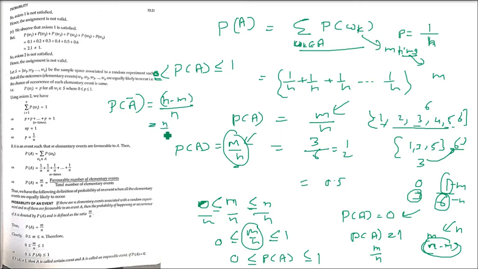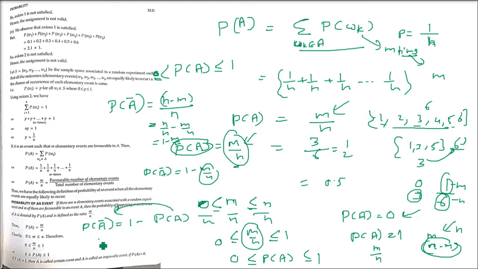Now how do we write it? This is n by n minus m by n. n by n is 1, minus m by n. And m by n is what? Probability of A. We already saw this. So P(A bar) is equal to 1 minus P(A). Now just taking it over here, P(A bar) plus P(A) equals 1. This means probability of happening and probability of not happening, if you add them, it is going to be 1. Right?